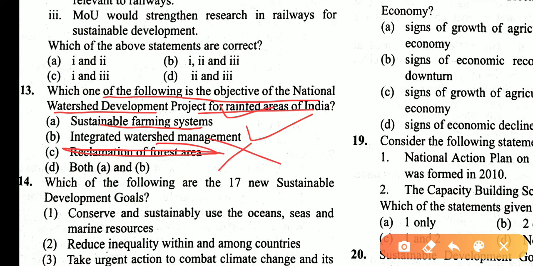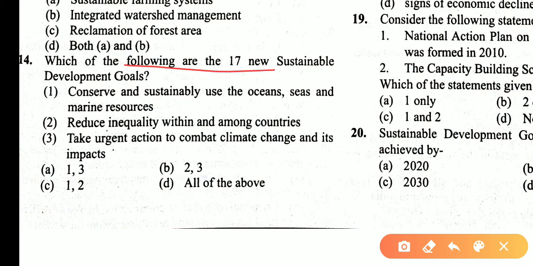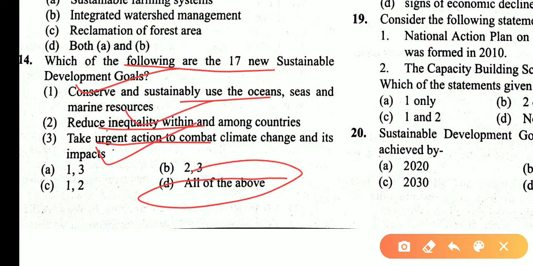So 1 and 2 are correct statements, so both A and B are correct, so the answer is D. Which of the following are among the 17 new Sustainable Development Goals? Conserve and sustainably use the oceans, seas and marine resources, yes. Reduce inequality within and among countries, yes. Take urgent action to combat climate change and its impacts is also there. So 1, 2, 3 are correct statements, so the answer is D.